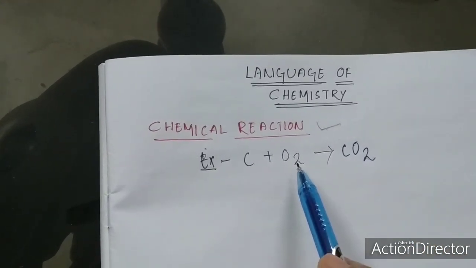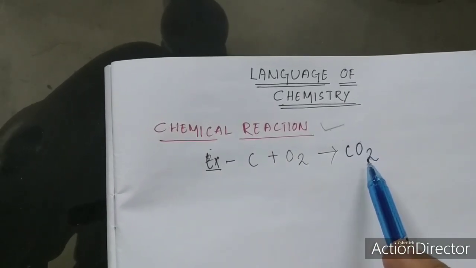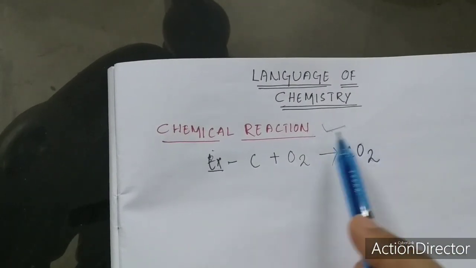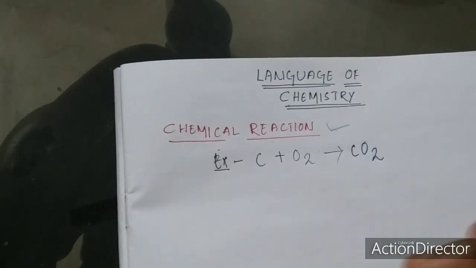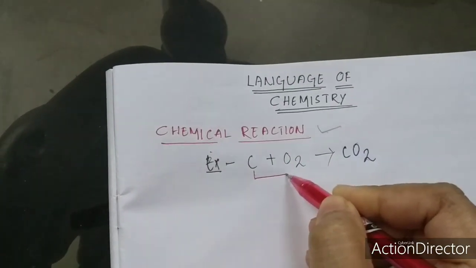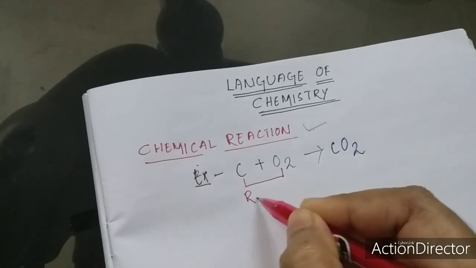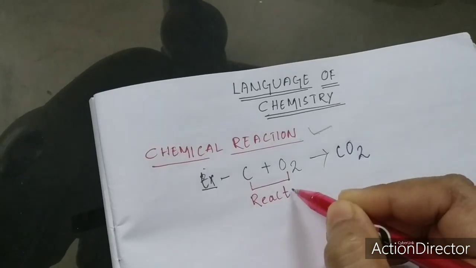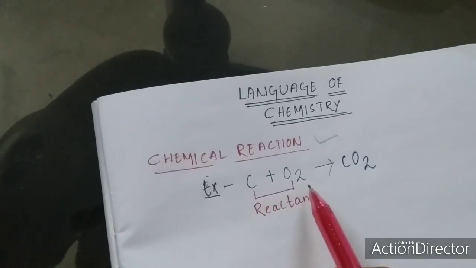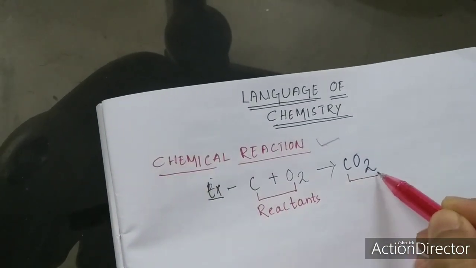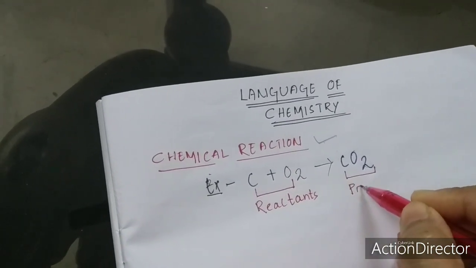When carbon and oxygen combine, they react with each other and form carbon dioxide. This is known as a chemical reaction. In chemical reactions, the elements or compounds that react with each other are known as reactants. By the reaction of the reactants, the substance that is produced is known as the product.